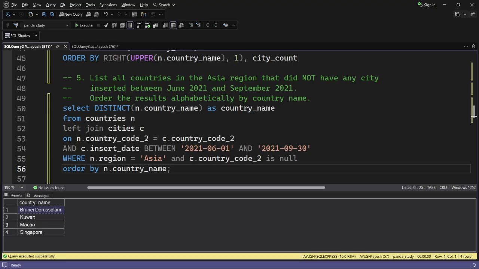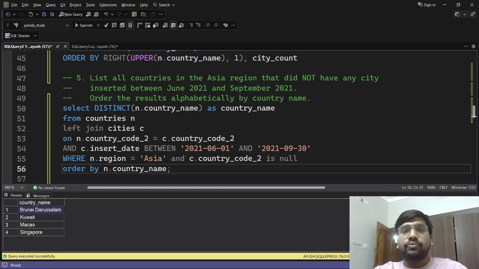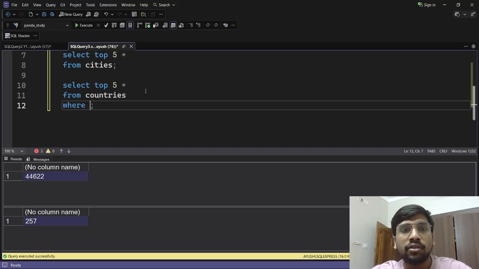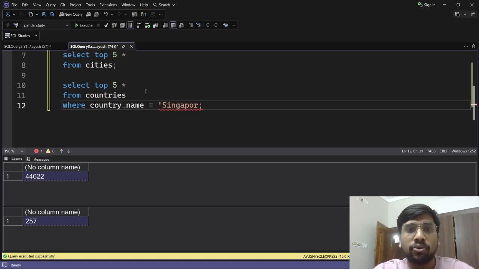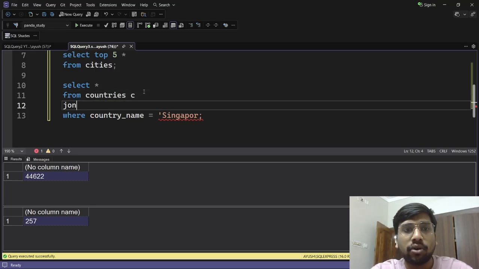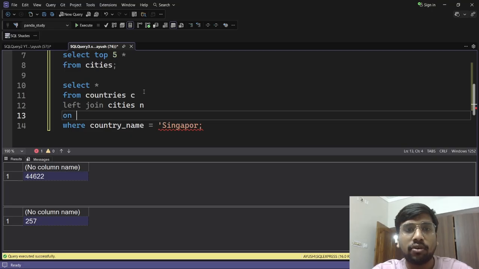I will first bring myself back. Now I will show you how this query is correct. For example, we have Singapore. If I go here from countries and write where country name is equal to Singapore, I will have to join this, right? So I'll do select from countries C, left join cities N on C dot country code equal to N dot country code.